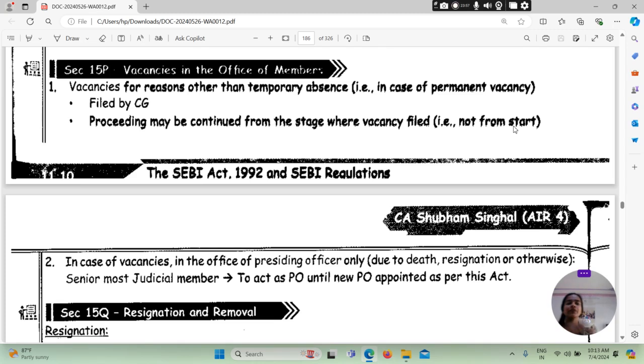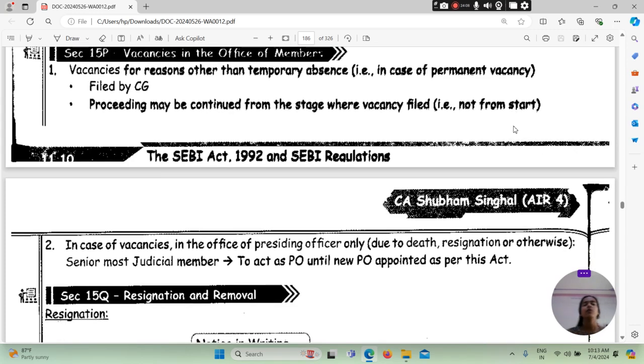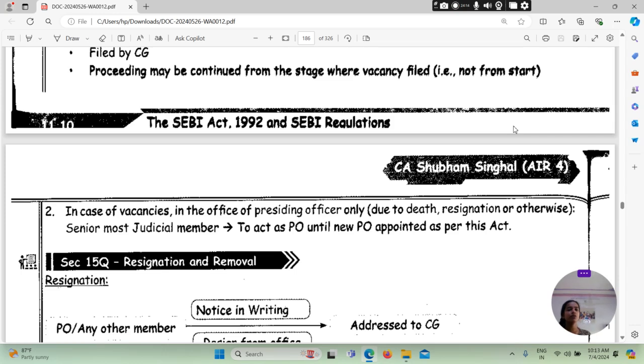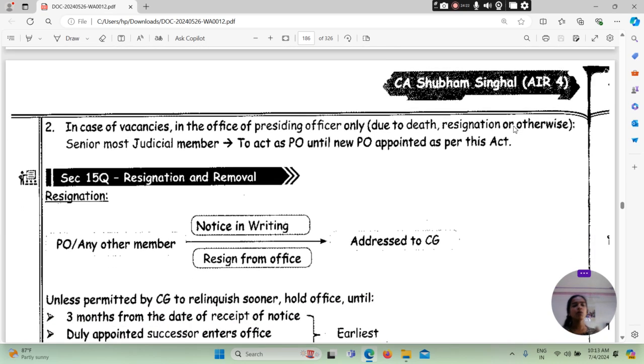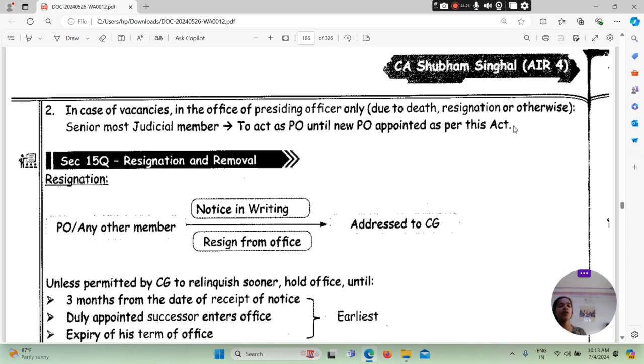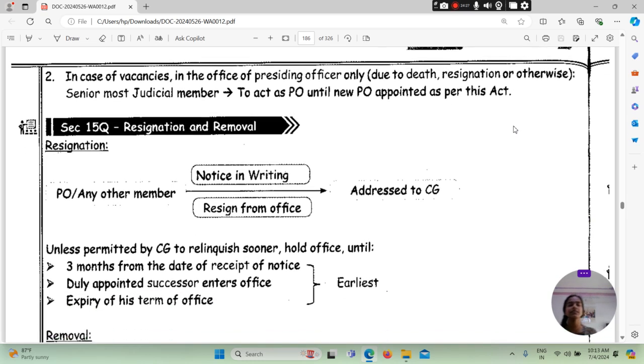उसके बाद आएगा सेक्शन 15P, वैकेंसी इन द ऑफिस ऑफ मेंबर. सेक्शन 15P, वैकेंसी इन द ऑफिस ऑफ मेंबर किस बारे में बात करता है? वैकेंसी फॉर रीजन अदर देन टेम्परेरी एब्सेंस. अगर वैकेंसी है फॉर एनी रीजन अदर देन द टेम्परेरी एब्सेंस इन केस ऑफ परमानेंट वैकेंसी filled by central government, proceeding may be continued from the stage where vacancy filled, not from start. In case of vacancy in the office presiding officer only due to the death, resignation and otherwise, senior most judicial member to act as PO until new PO appointed as per this act.